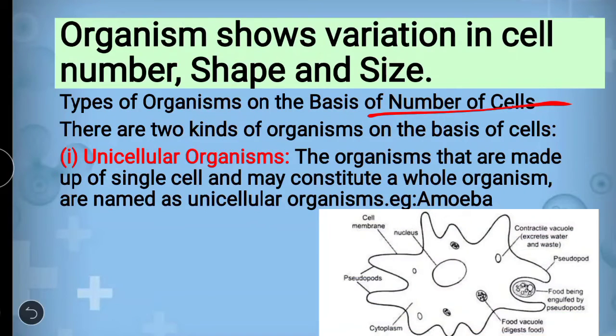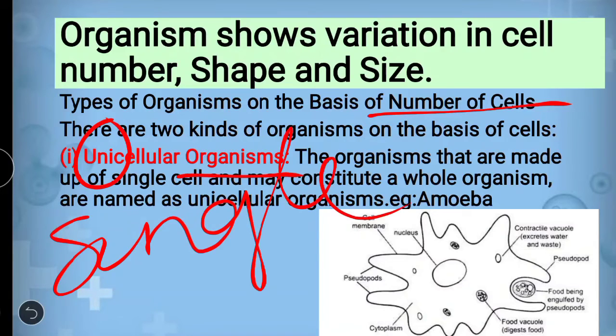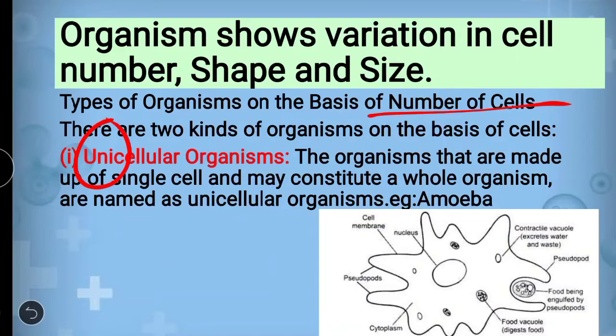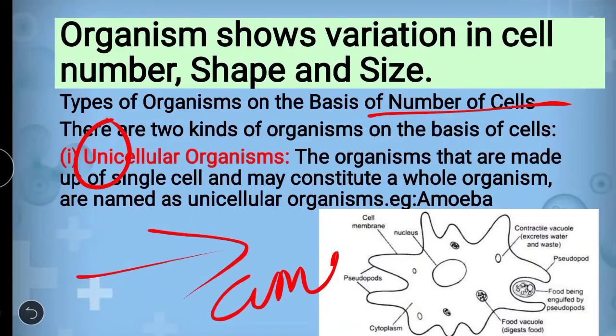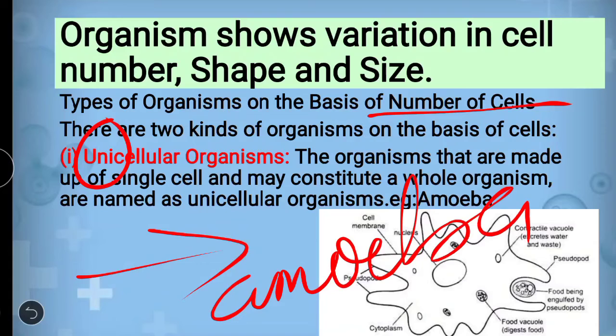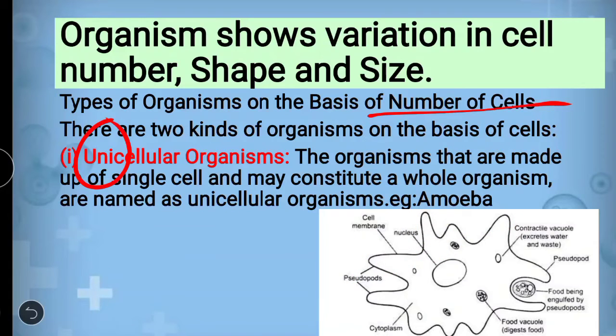Uni means one. It means a single-cell organism, those who have a single cell, are known as unicellular. The best example is amoeba. Can you see the diagram below? This diagram is of an amoeba. It means this is a single cell which is a living organism, and all the functions will be done by only a single cell.